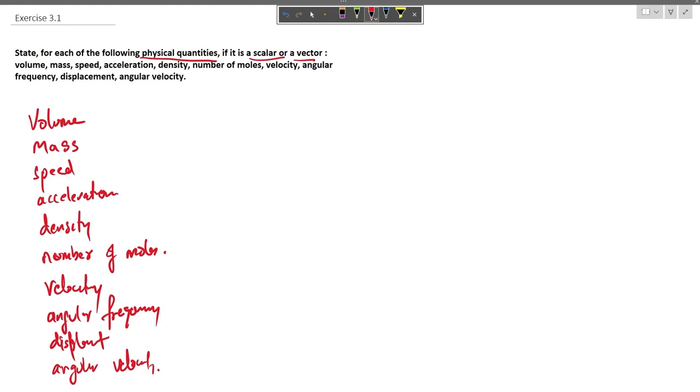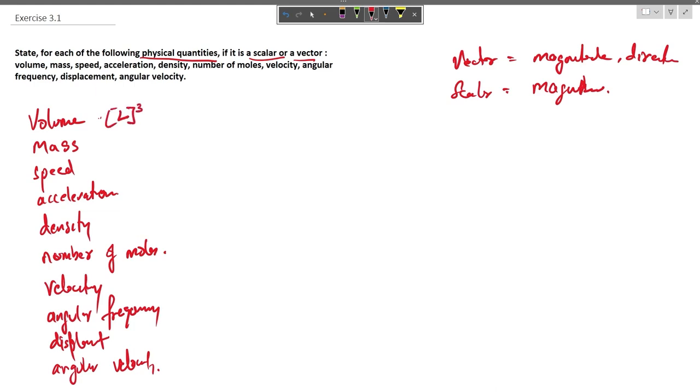Now, a vector quantity, we all know, is the quantity that has both magnitude and direction, and the scalar is a quantity which has only magnitude. So volume is the amount of space that is occupied by any object, and its dimension is length cube, and length is not a vector quantity, so we can't say that it is a vector quantity, it is a scalar quantity.